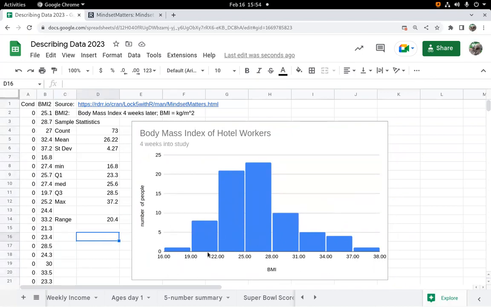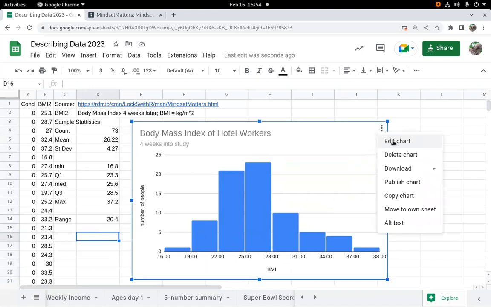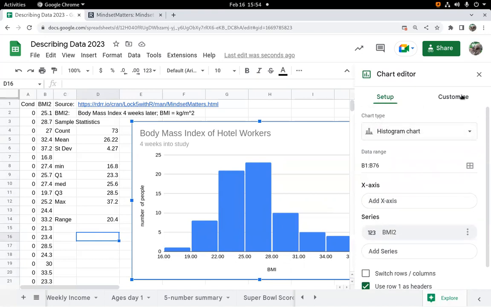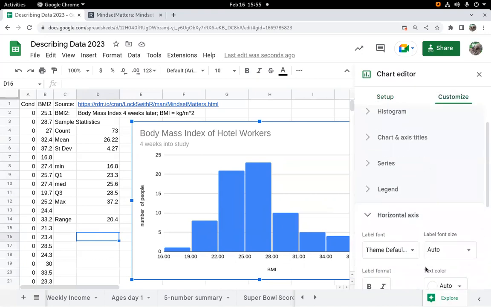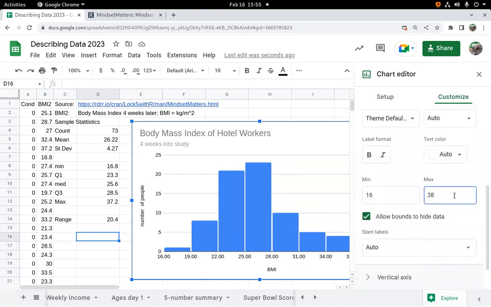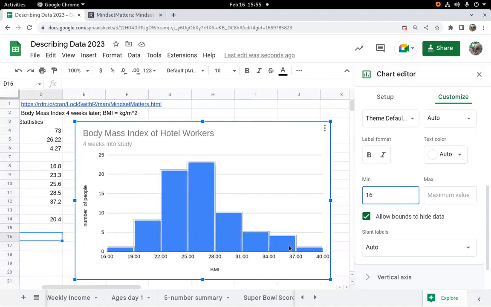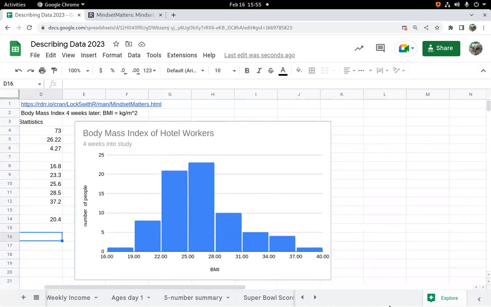So we can just use the scale that Google has created for us on the bottom here, except 34 to 37, 37 to 38 is a problem. So they should all jump the same. So I better make that maximum there a 40 so that my scale is correct. So I'm going to edit and fix, customize, horizontal. So me forcing it to end at 38 was a bad idea. If I get rid of that, I might just pick a better end value. Yeah, it picks 40 so that each column is the same width, which is what you want for a histogram.